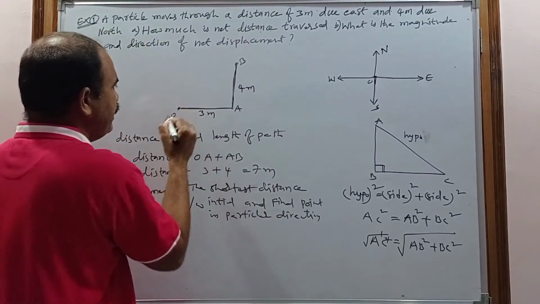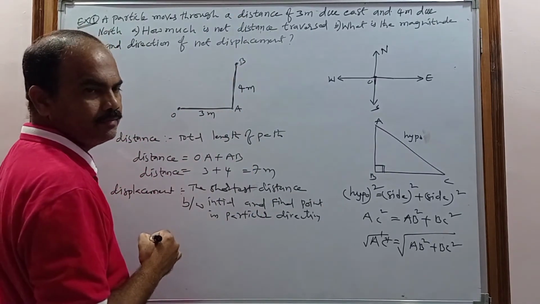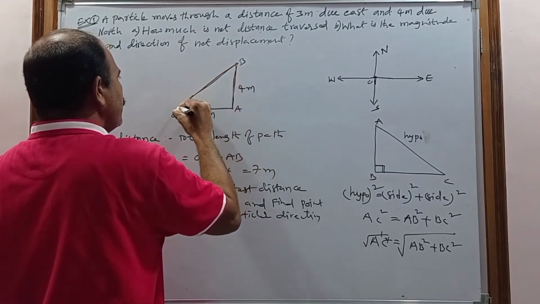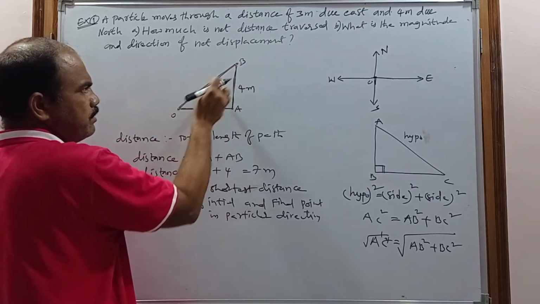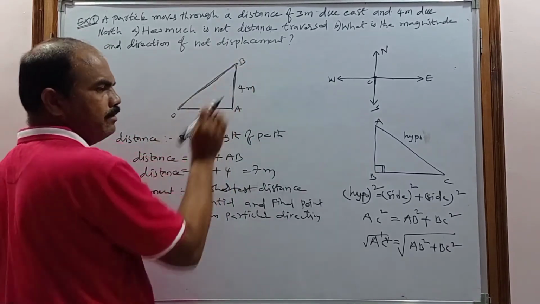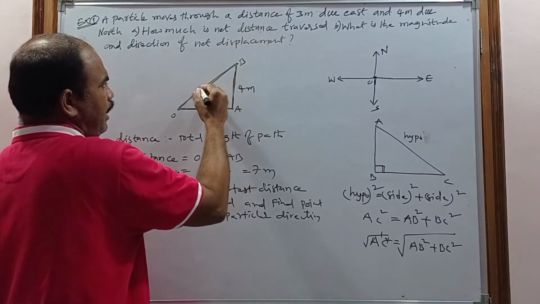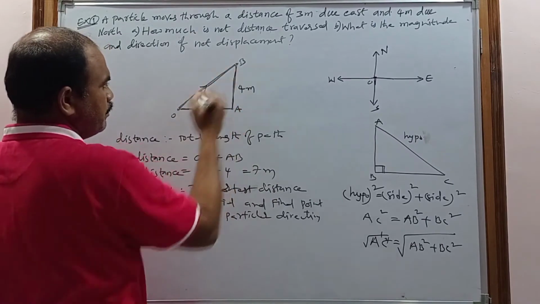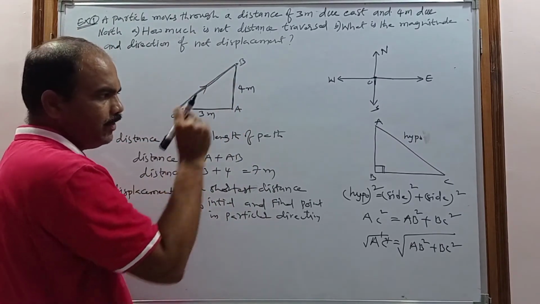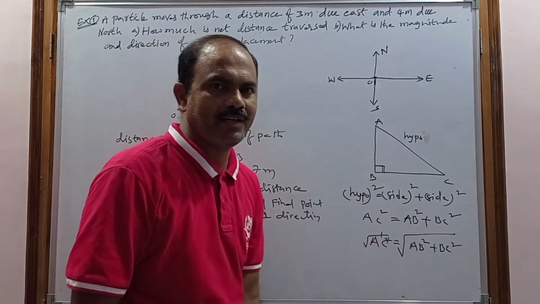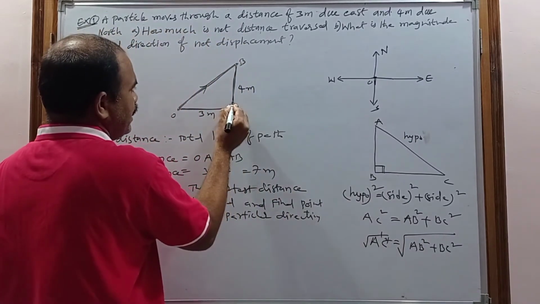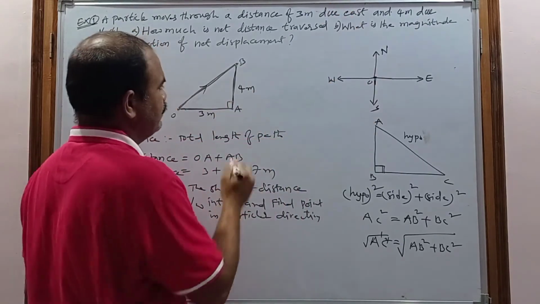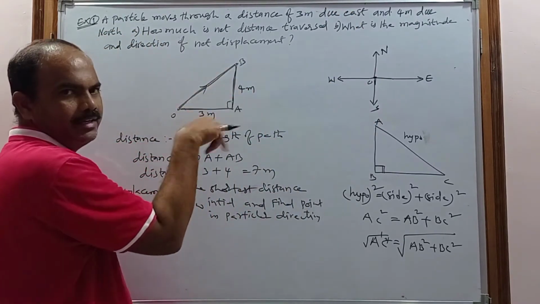Now this is the initial point and this is the final point reached by the body. So simply join the initial point and final point. Then you get a straight line, and this is called the shortest path or shortest distance between the initial and final points, along this direction. But how can you calculate it? You know the fundamentals of mathematics, the right angle triangle. This is the east and this is the north. What is the angle between east and north? 90 degrees. So that's why it is a right angle triangle.